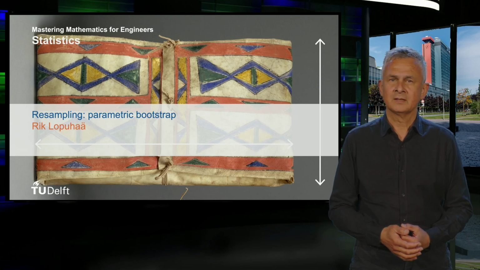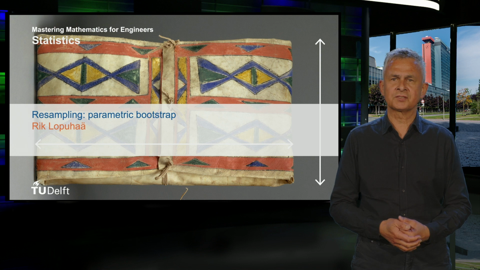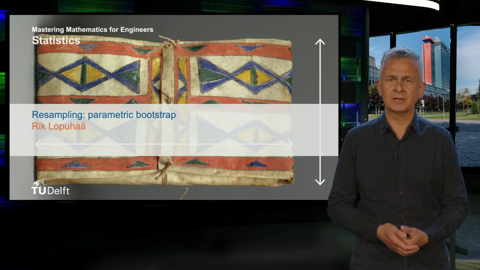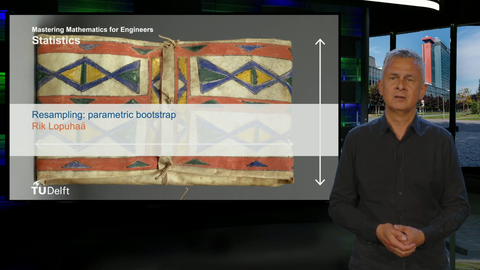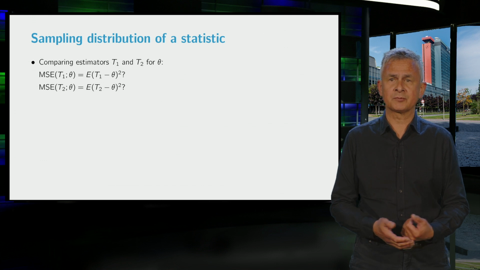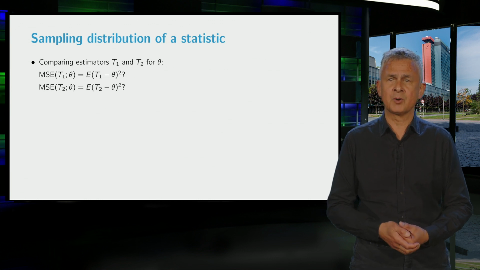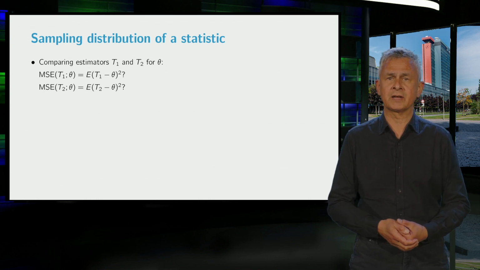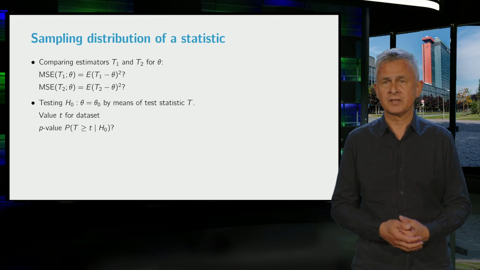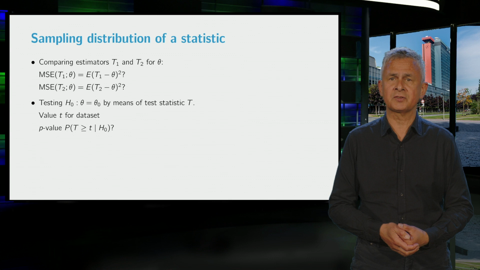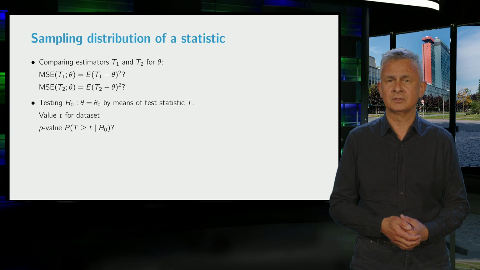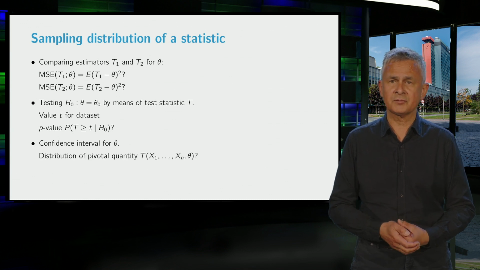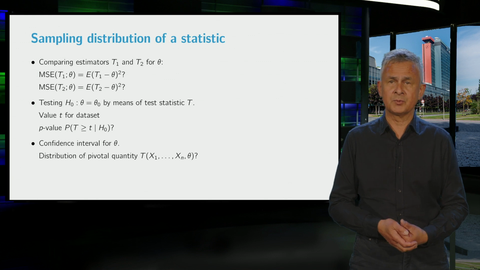Hello everyone. In statistics, one often encounters the situation where one needs to know the probability distribution of some statistic, the so-called sampling distribution. For example, when we compare the performance of two estimators by means of the mean squared error, we need the sampling distribution of both estimators to compute the two mean squared errors. When performing a test, we need the probability distribution of the test statistic under the null hypothesis to compute p-values or critical values. And for the construction of a confidence interval, we need the probability distribution of a pivot.